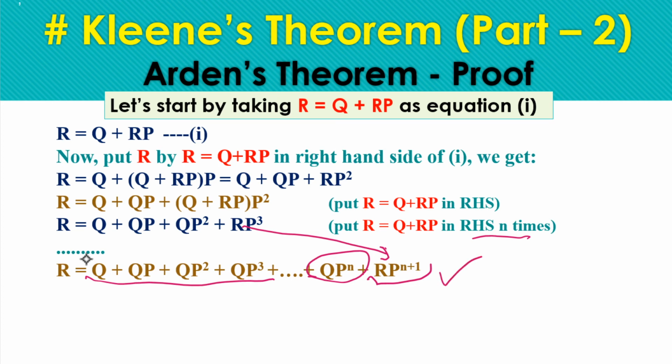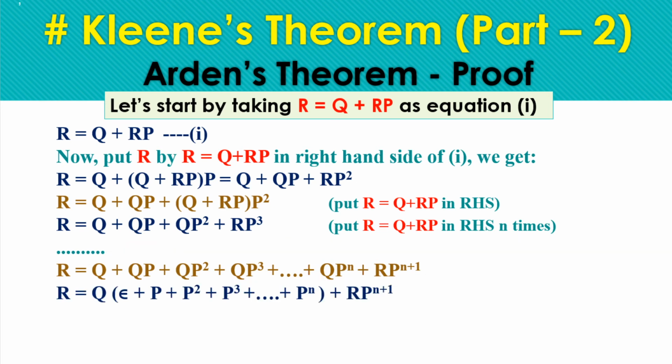Now if we see the first n plus 1 values here, they have Q as the common value. So we can take Q as a common value, and after that this is the final equation. From this equation we can easily judge that this is forming a pattern, meaning if n tends to infinity, then we can conclude that this is forming a star or clean closure, 0 or more values, and more can be up to infinity.